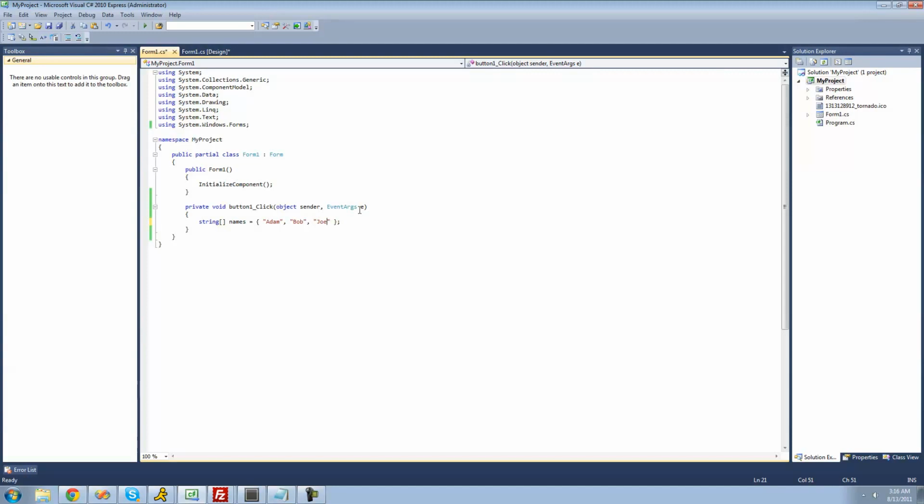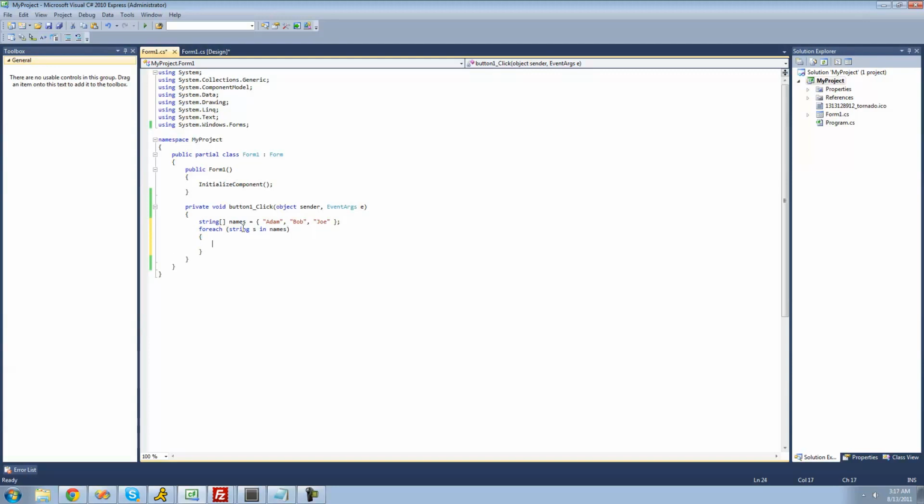Alright, so now we're going to create a foreach loop to loop through every single string inside of the string array right here. We're going to say foreach, and then put two parentheses, and then say foreach string s in names. So basically it says for each string, which it calls s, in this names array, it's just going to loop through this code.